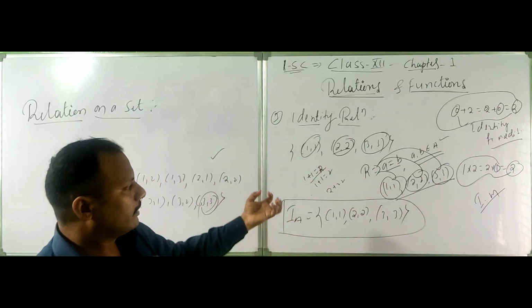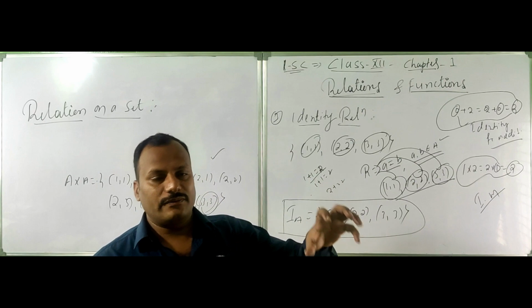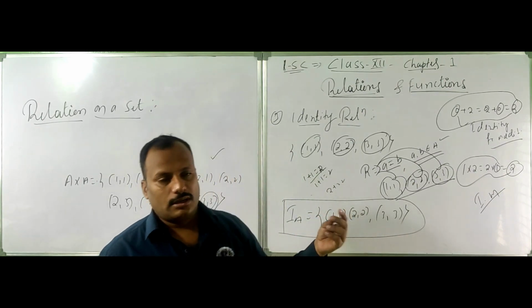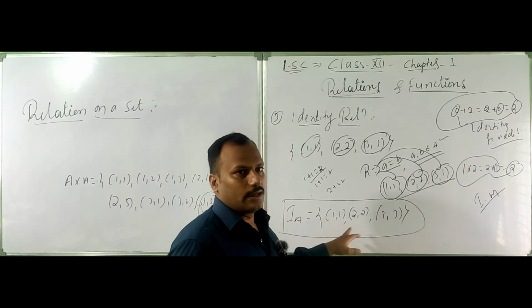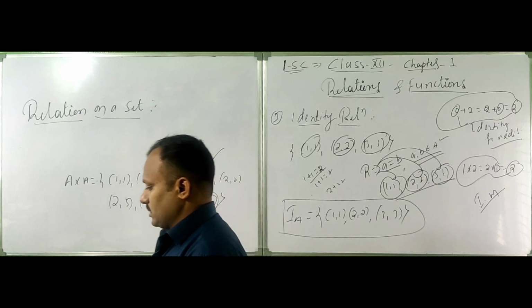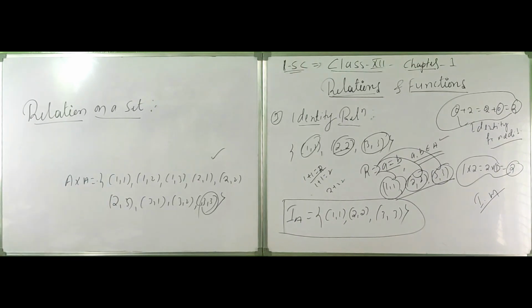The empty and universal relations are called trivial relations. The identity relation means doing any operation on the same element, the same ordered pair, gives the same result again. Next are the new concepts.